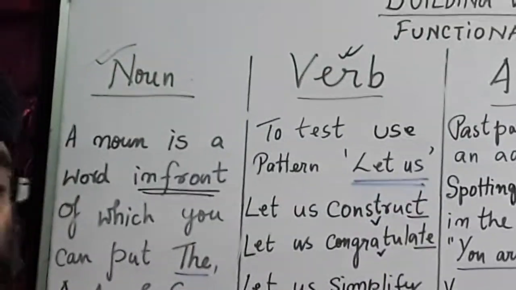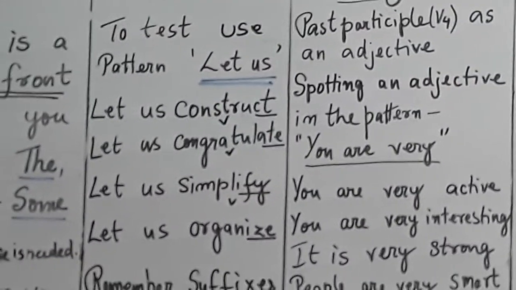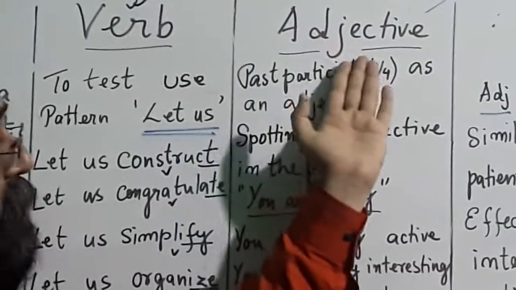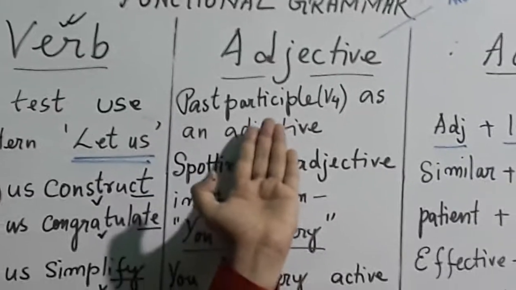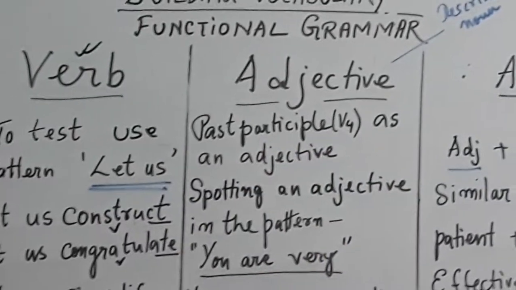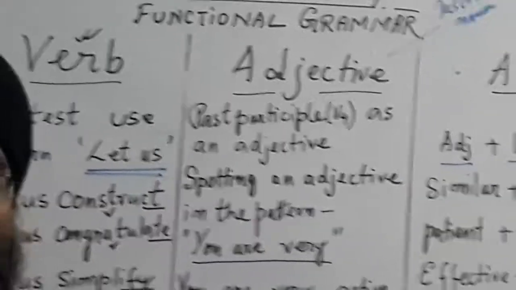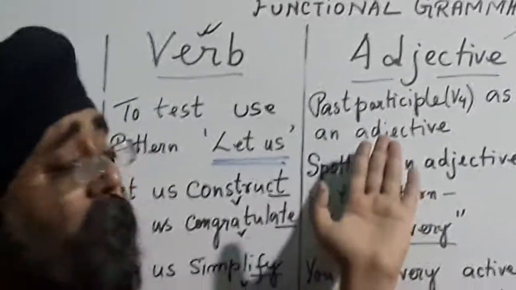Once you come to know the category of verb, noun, or further adjective, you will be able to use them in proper sentences. Now we are proceeding ahead to adjective. So we can use a participle as an adjective. For this you need to understand the participle form. Whenever you read about adjectives, there is an ing form of a participle.